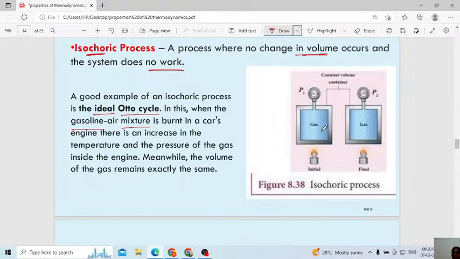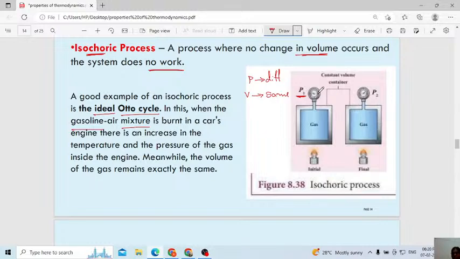Here you can observe the gas, and an instrument to measure the pressure of the gas, P1 and P2. Pressure will be different in the isochoric process, but volume is the same, or constant.